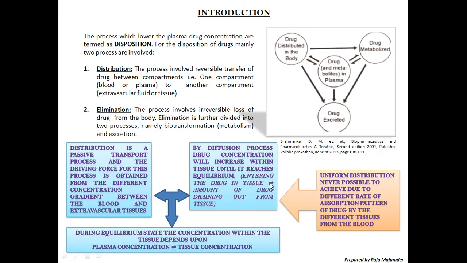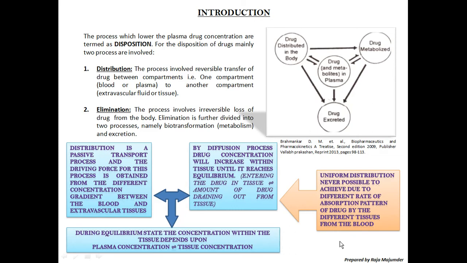You can see the reversible sign there, because whenever the drug enters into the tissue, again it can come out from the tissue. And during the equilibrium state, the concentration within the tissue depends upon the plasma concentration, which is proportional to or equal to the tissue concentration. So we can see how much has reached the tissue by determining the concentration of the drug within the plasma; we can determine that much amount can reach the tissue.